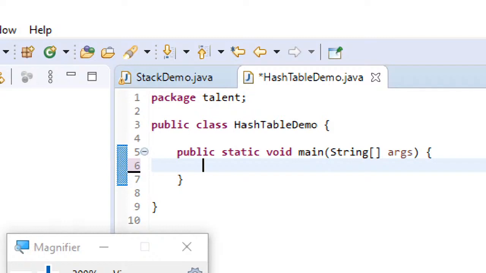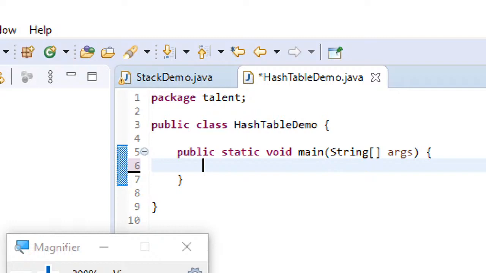I need not tell map is interface because I'm using the keyword implements. And all the methods of hash table are synchronized methods. And when I'm saying it is subclass of dictionary, you must understand that here you must store values in key value pairs. Just remember that point.